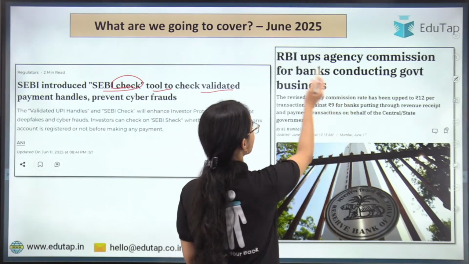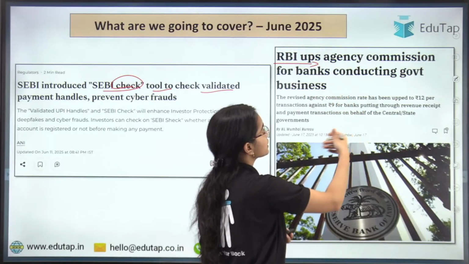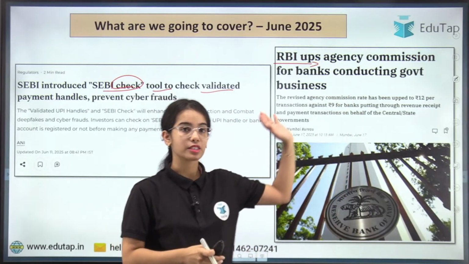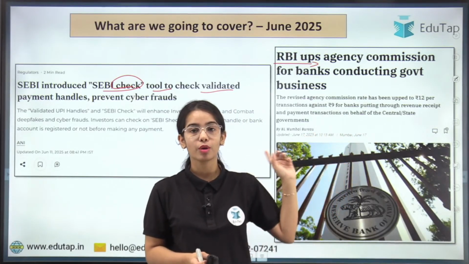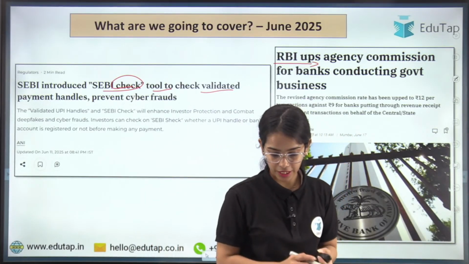The next news article is regarding the RBI that has increased the agency commission. So why the agency commission is given and what is the increase that has happened in the agency commission. Both these news articles we are going to discuss in today's session.